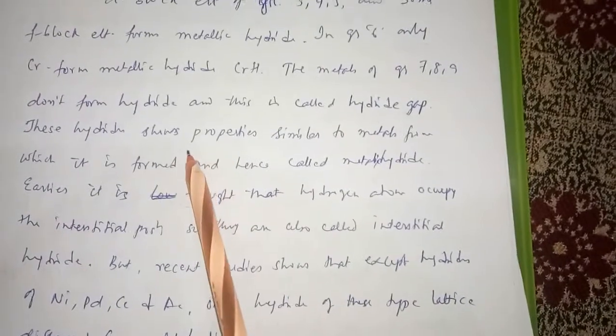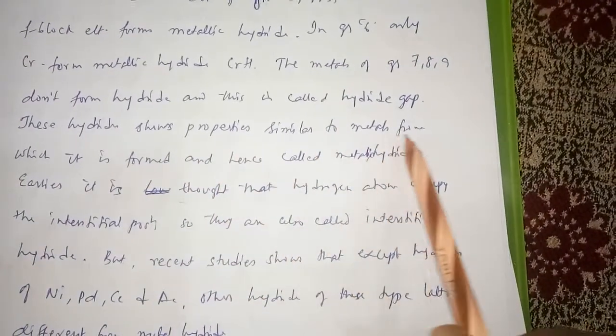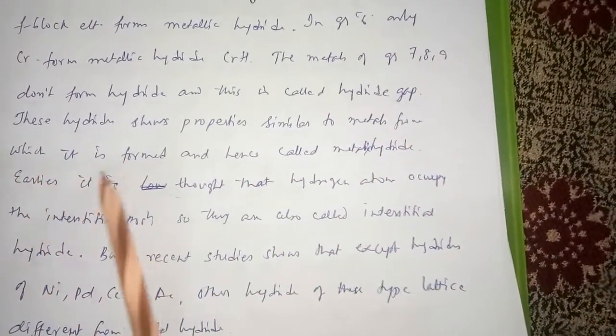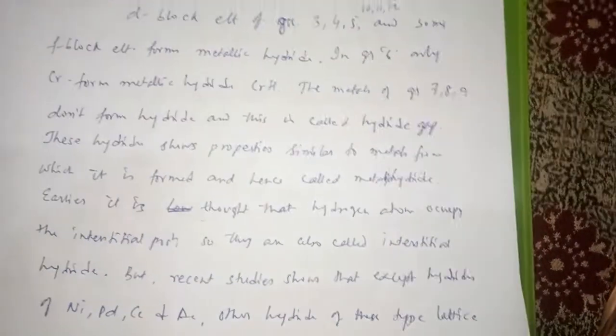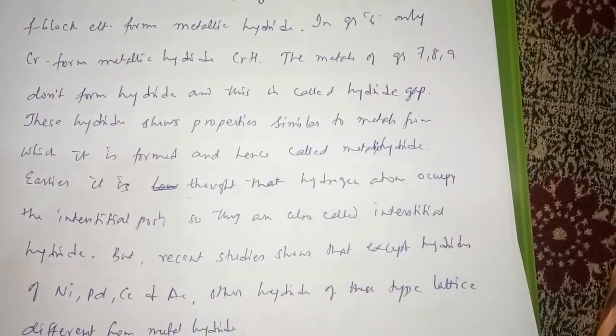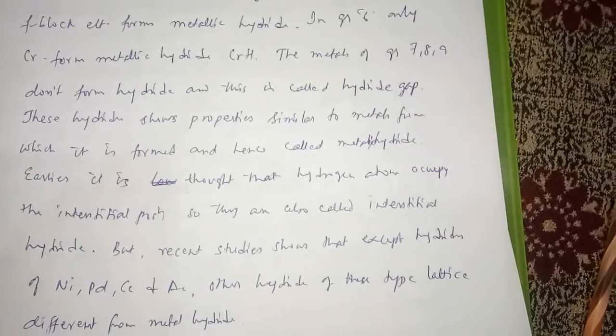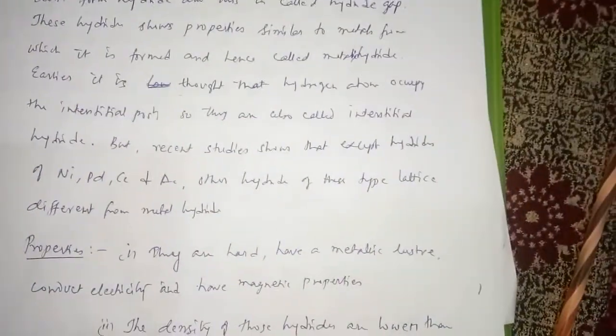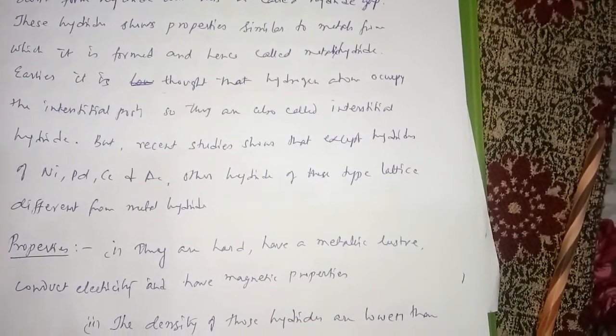The hydride shows properties similar to the metal from which it is formed. So these are also called metal hydrides. Earlier it was thought that these hydrogen atoms occupy the interstitial positions, so they are also called interstitial hydrides. But recent studies show that except the hydrides of nickel,